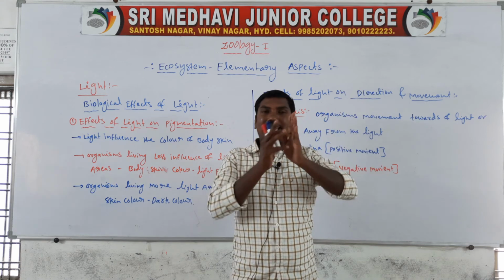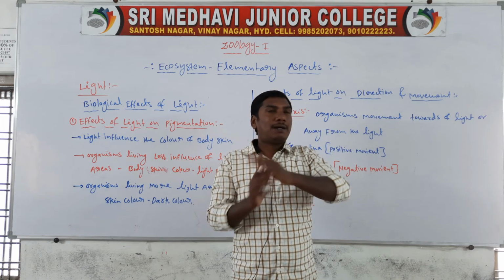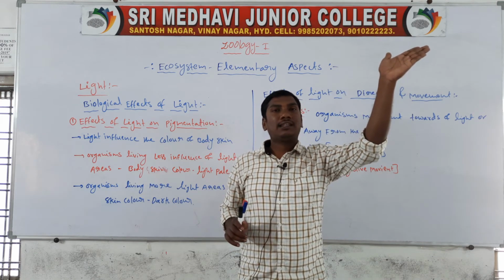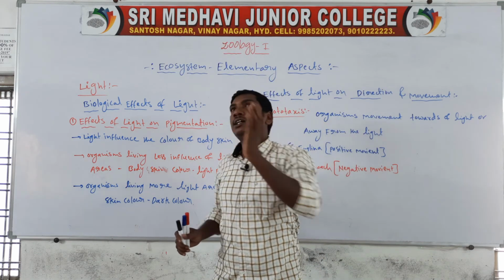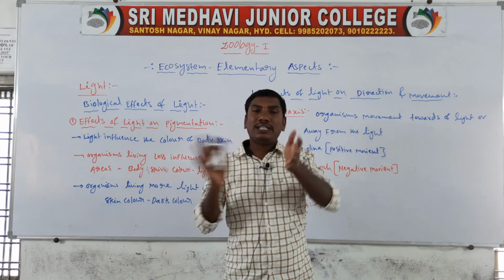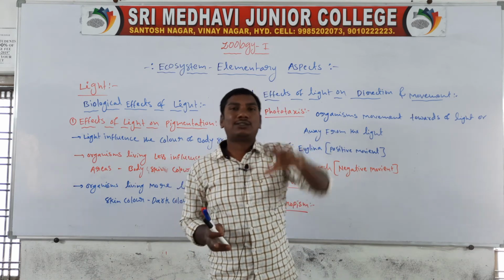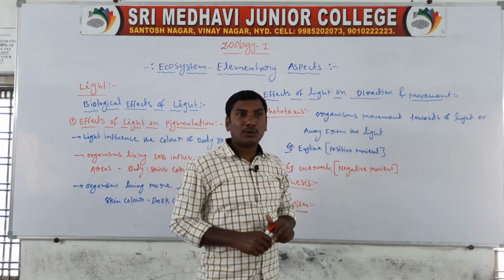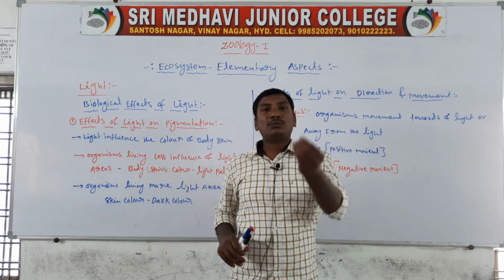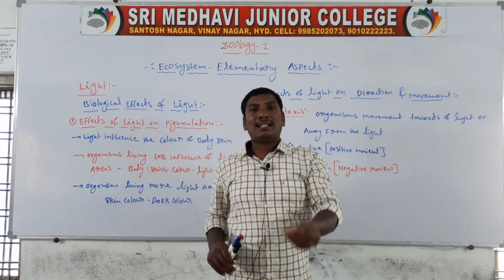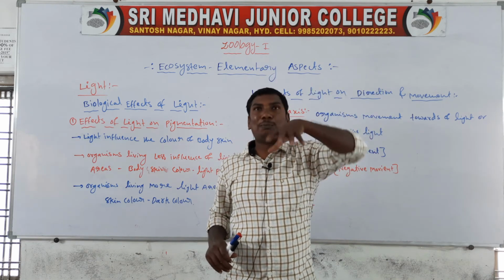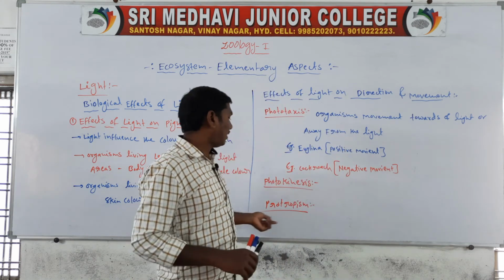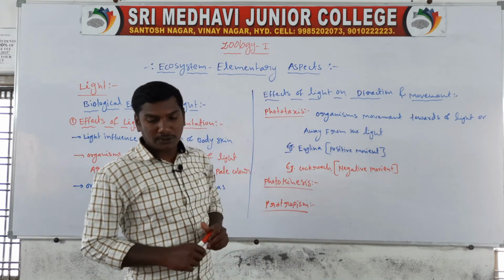For example, in the morning the sun is on this side, so the plant moves to this side. In the afternoon the sun is on that side, so the plant moves to that side. This type of movement, where plants move in the direction of the sunlight, is called phototropism.